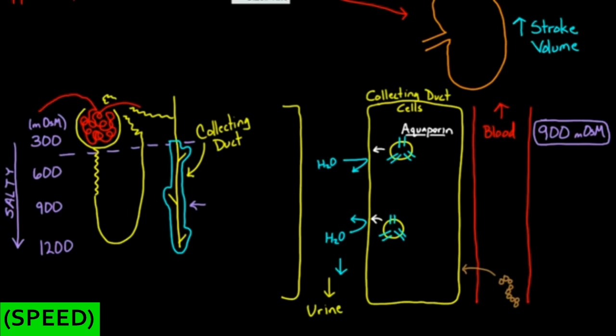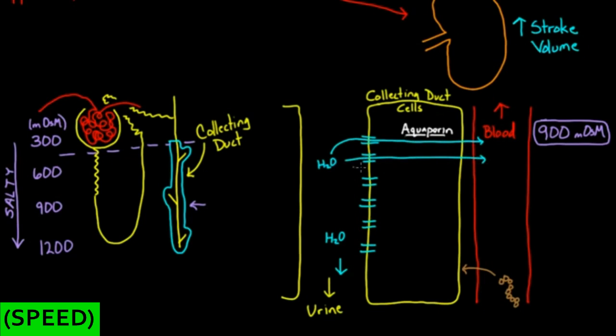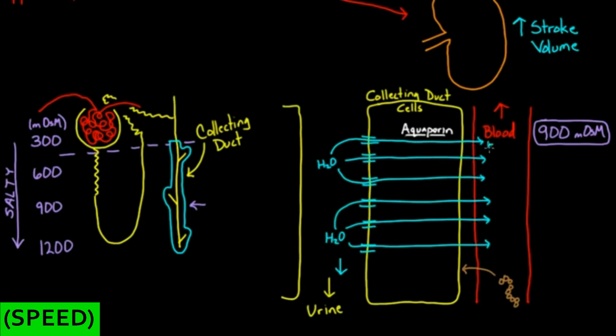So let me erase a little bit and show you what would happen. So now, instead of this aquaporin sitting out here, you literally have little channels that are now fused in with the wall. You can see how those little vesicles just bumped right into the wall and fused into it. And now water is going to get a free ride across. It's going to be able to just go right through that channel, just like that, boop, and into the blood. And it's going to do it again here, and here. So all this water is just gushing into the blood. Look at all this water. And so this blood is going to be loaded with water now, something that it did not have before because the water couldn't get across before.